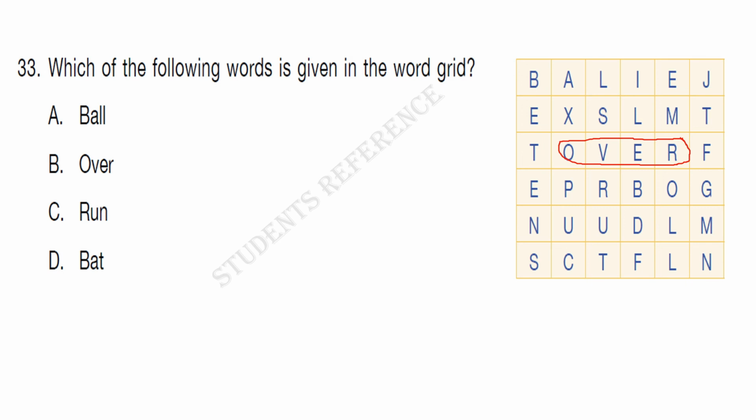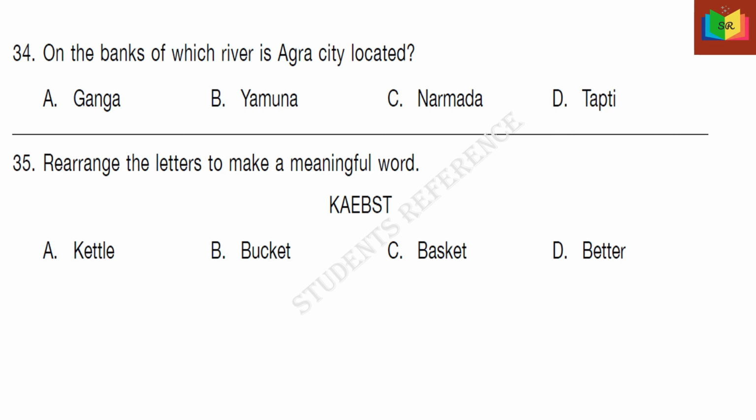So, the answer is B, over. 34. On the banks of which river is Agra city located? The options are Ganga, Yamuna, Narmada, Tapti. The answer is B, Yamuna.